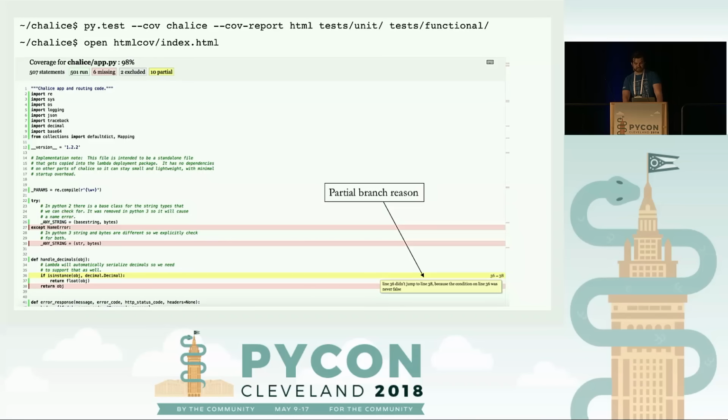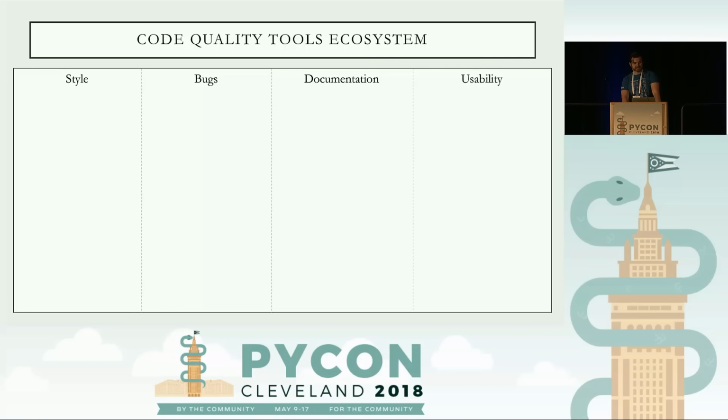So now that we covered coverage, let's go ahead and recap the tools that I covered. When I'm thinking about the tools, I like to think of this diagram where I have 4 different buckets of things I'm trying to check in terms of code quality. There's style, which includes standards, if it's Pythonic. There's bugs. There's documentation in terms of style.